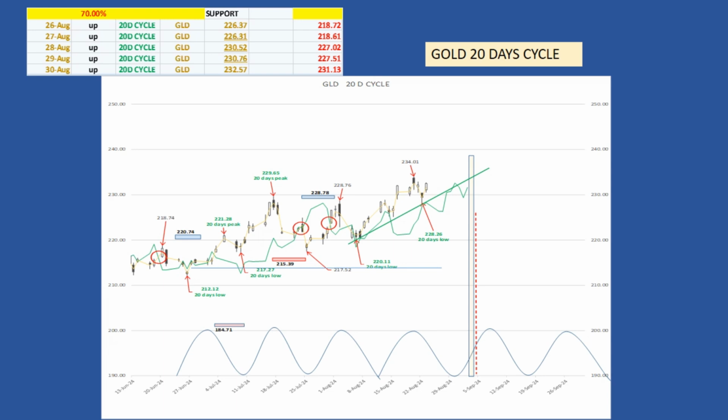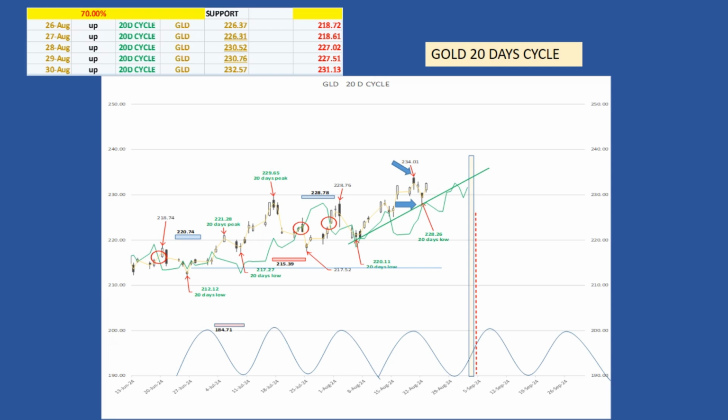The 20 days cycle. As mentioned in the previous cycle, the August 20th high at 234.01 is the 20 days cycle peak. On August 22nd, the gold market formed its 20 days cycle low. This 20 days cycle was 16 days long. On the Hurst nominal model, the 20 days cycle length is 17 days.